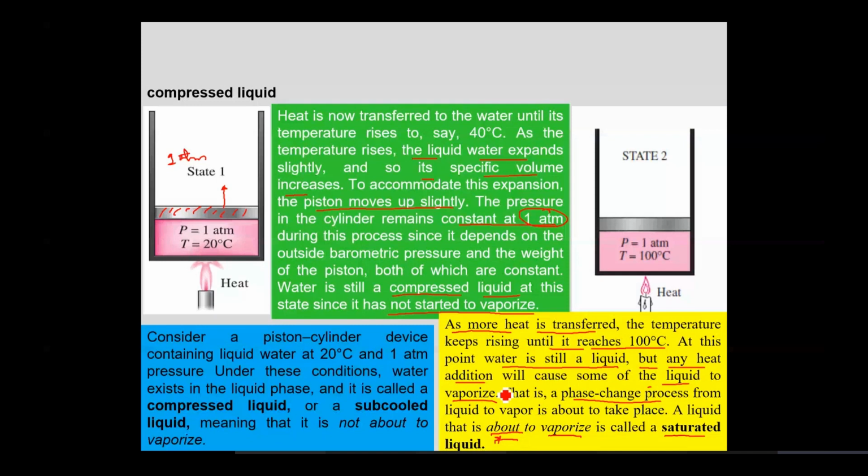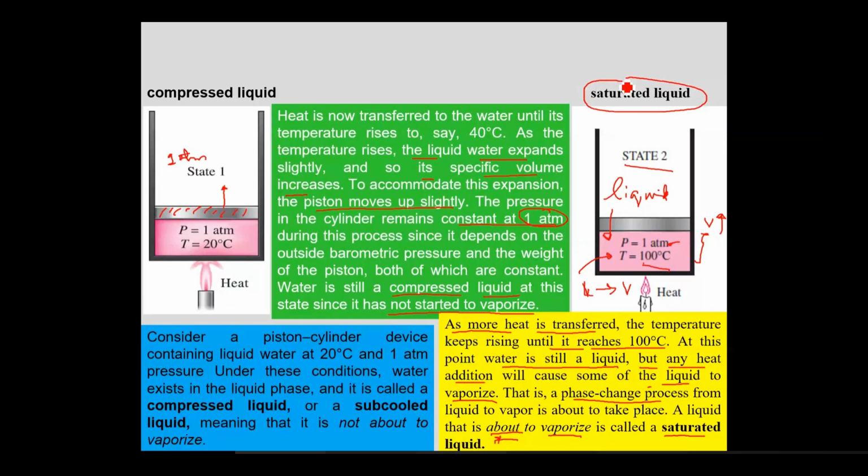So this is your state 2 where you have increased the temperature to 100 degrees centigrade. The pressure still is 1 atm and the specific volume has increased. This is your state 2. But within this container, your water is still in the liquid form. Such a liquid where a small amount of addition of heat would convert it into vapors is referred to as saturated liquid. So this liquid at state 2 is basically referred to as saturated liquid. Clear so far?